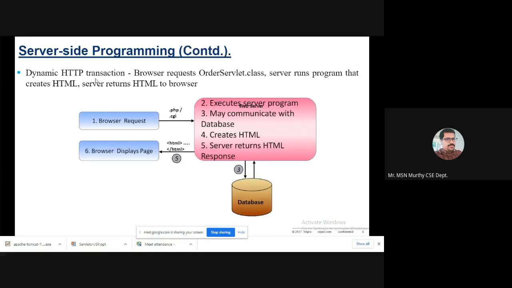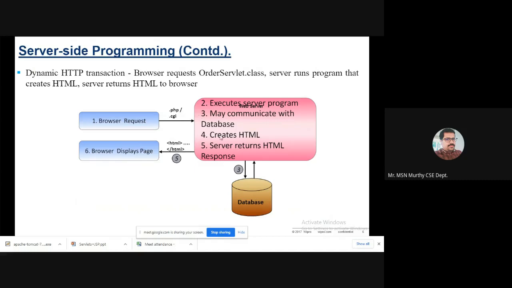Let us see a dynamic HTTP transaction. In the browser-side request, you request an address or a file you want to open, which can be anything. The browser requests a file and the server runs the program that creates HTML, then returns the HTML to the browser.